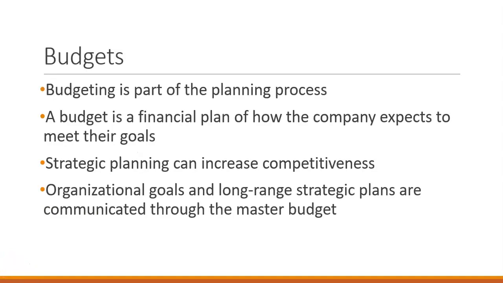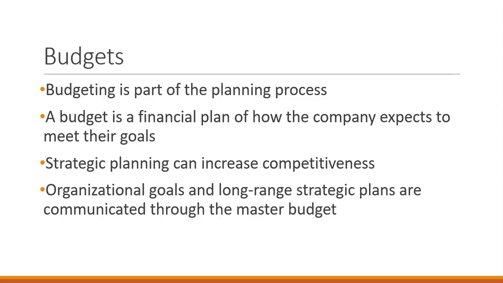So budgets, part of the planning process. It's a financial plan of how we expect to meet our goals. So we have an operation budget, which is what we will be looking at. And the operation budget is part of our yearly plan where we set goals for the organization.